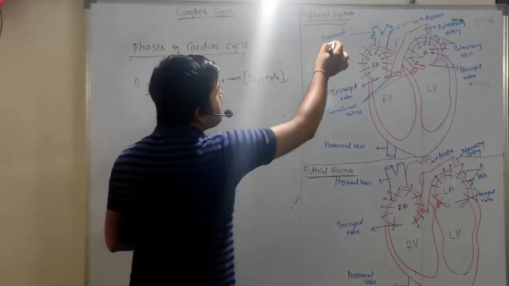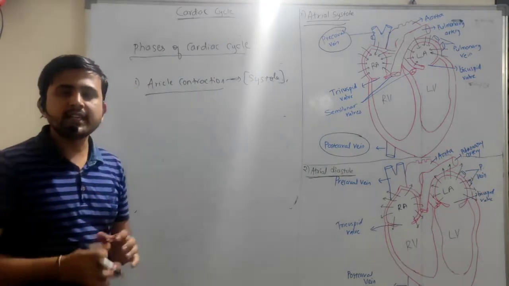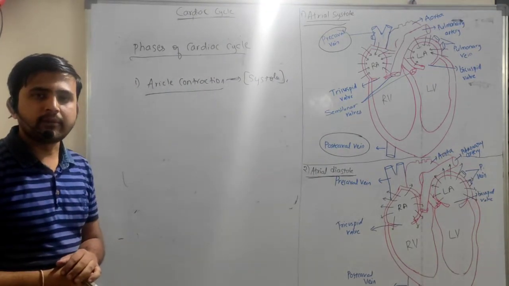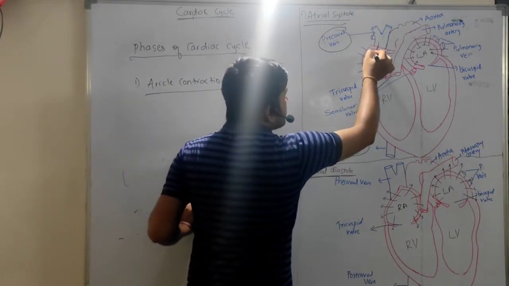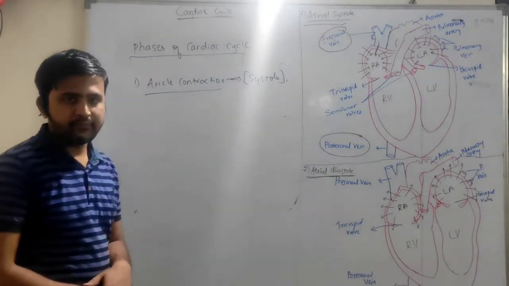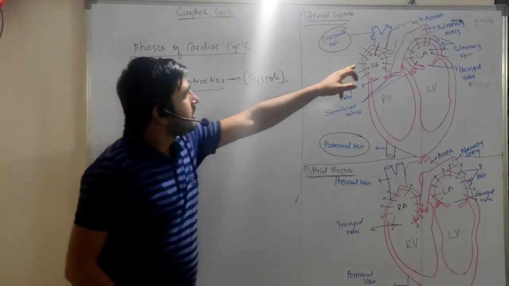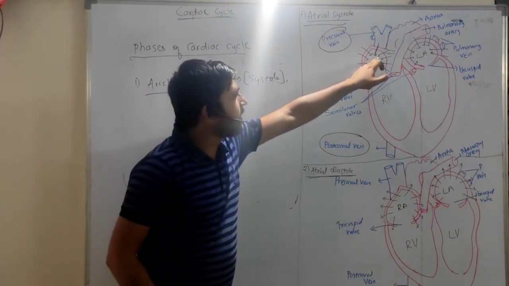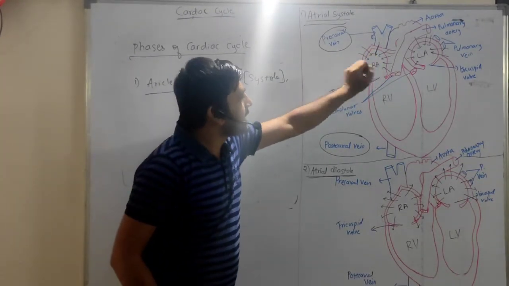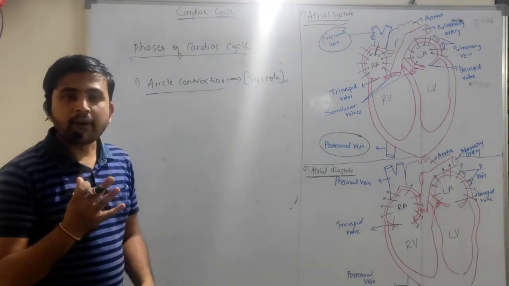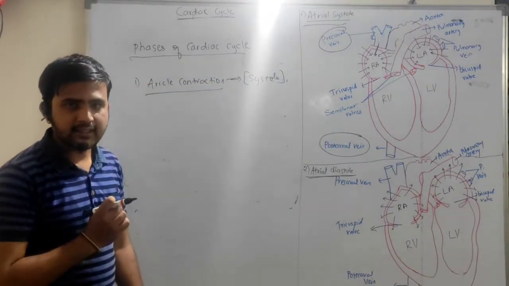The precaval and postcaval veins bring deoxygenated blood from all parts of the body into the right auricle. When the blood fills, the pressure of the auricle goes on increasing.